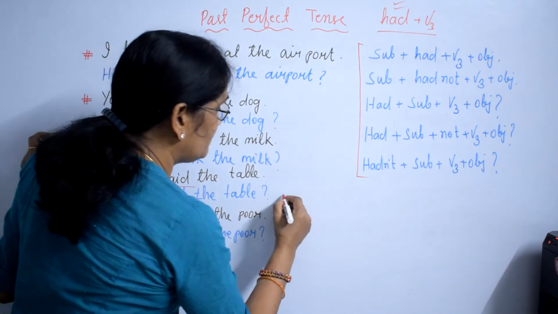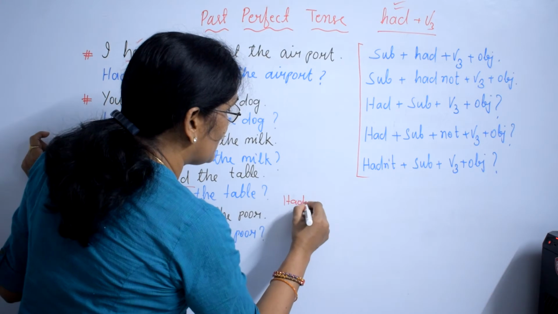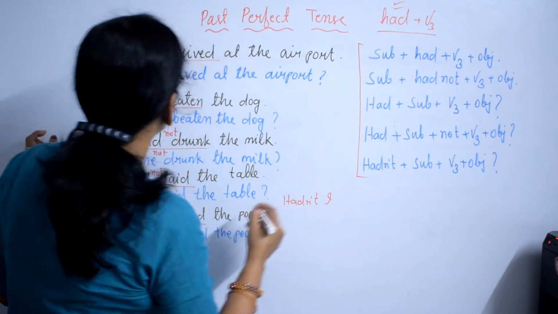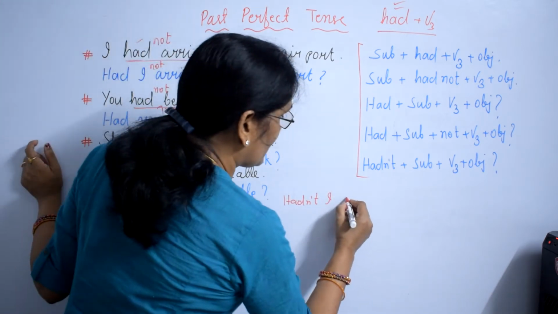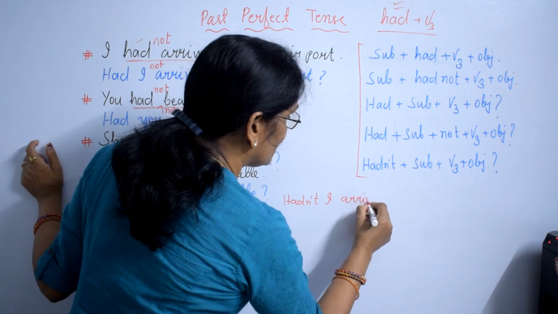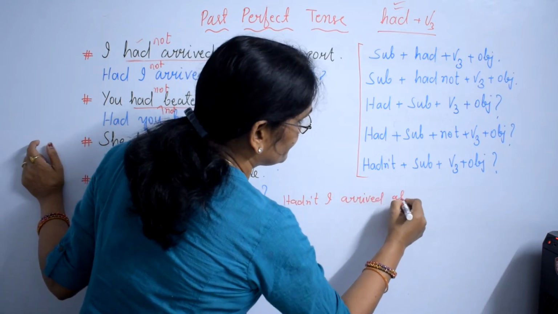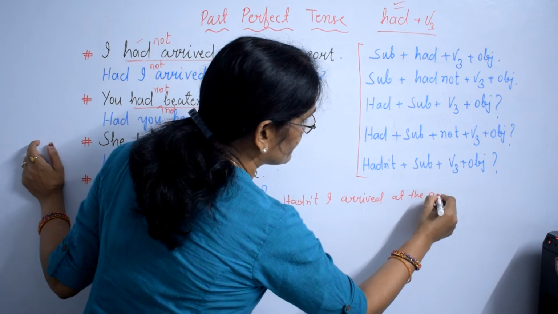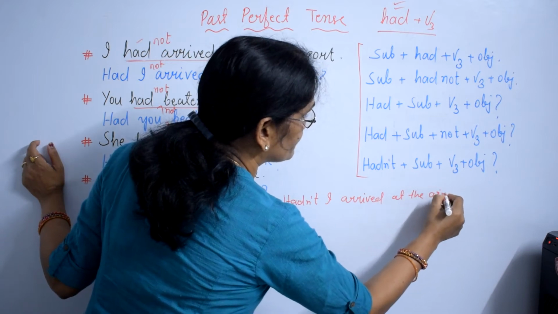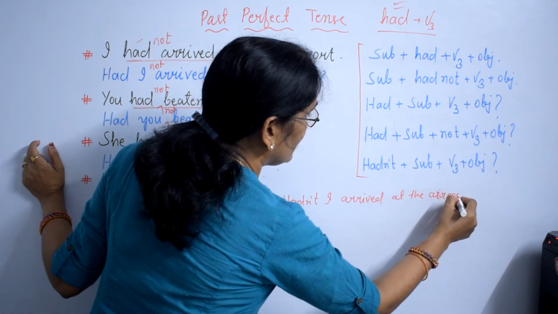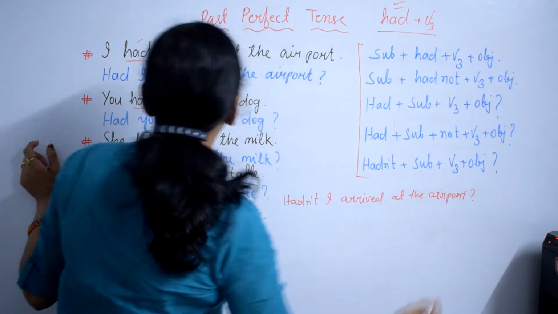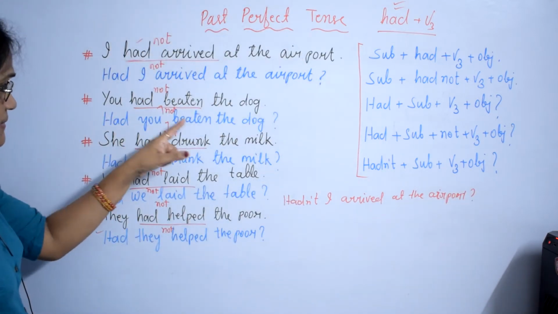Another way also you can write, instead of had I not arrived at the airport, you can write in the contracted form, hadn't. Hadn't I arrived at the airport? In such way. Had you not beaten the dog?